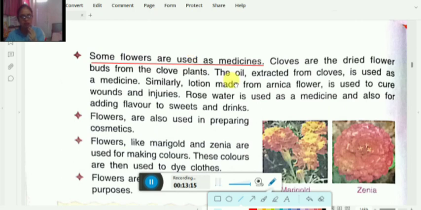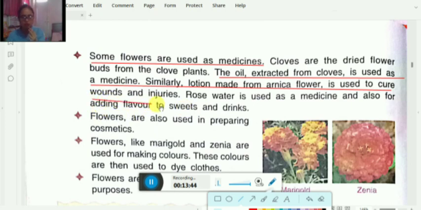Clove in Hindi is long. The oil extracted from cloves is used as a medicine. Similarly, lotion made from arnica flower is used to cure wounds and injuries.